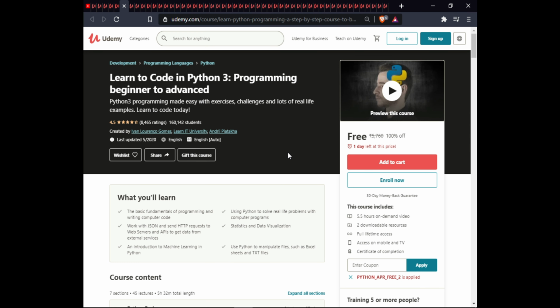The next course is Learn to Code in Python 3 Programming, Beginner to Advanced. In this course, you will learn the basic fundamentals of programming and writing computer code using Python to solve real-life problems, work with JSON and send HTTP requests to web servers and APIs to get data from external services, statistics and data visualization, and an introduction to machine learning in Python. Use Python to manipulate files such as Excel sheets and text files.